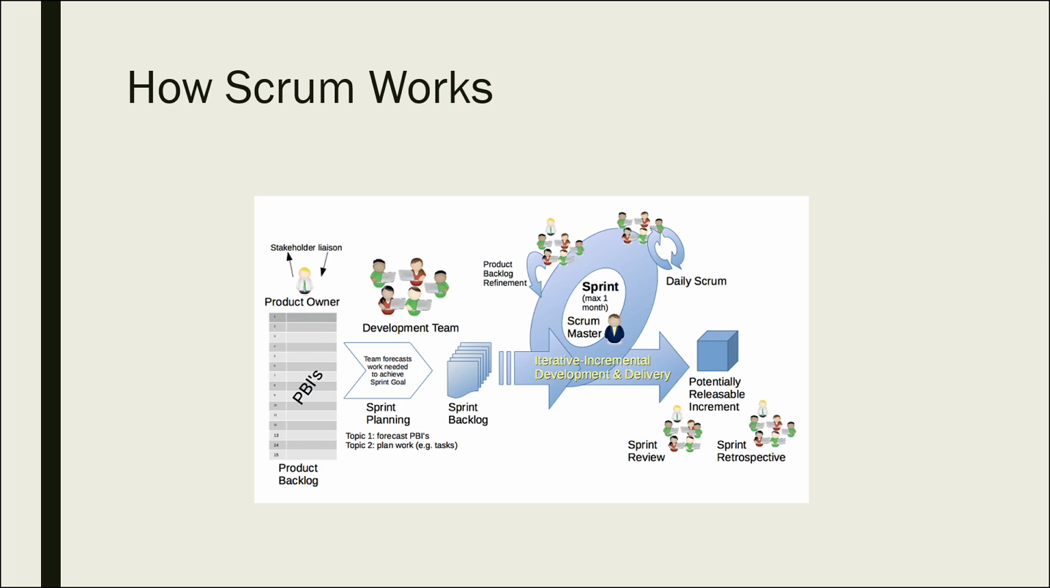Next, we are going to see the diagrammatic representation of Scrum, how it works. First, the product owner collects the information or requirements from the stakeholders from the outside world and keeps them in a product backlog. Then the development team gets the list of features from the product backlog and selects the list of tasks to be done in the sprint and keeps them in the sprint backlog.